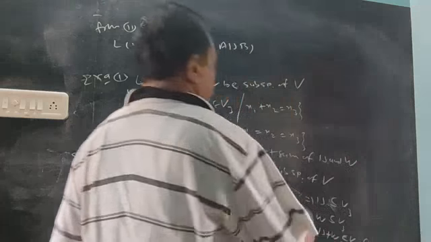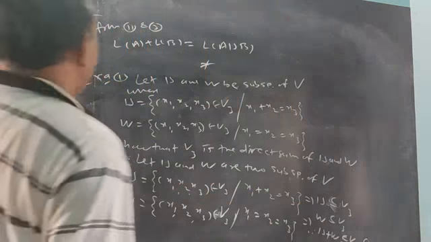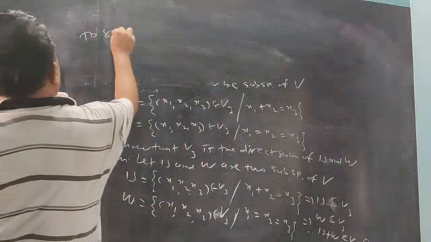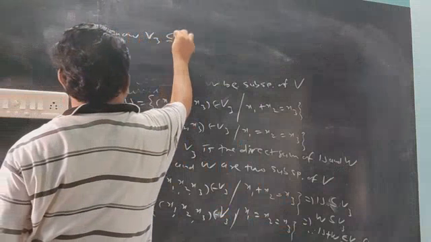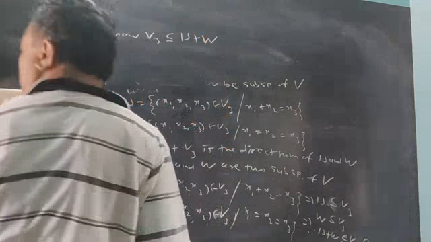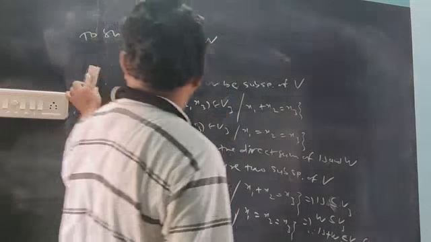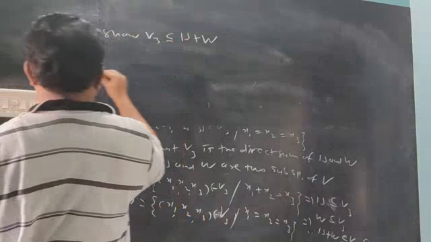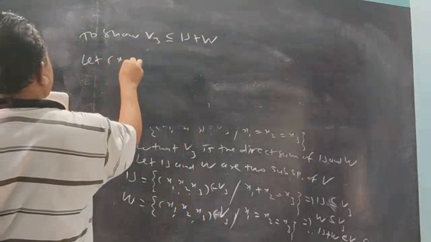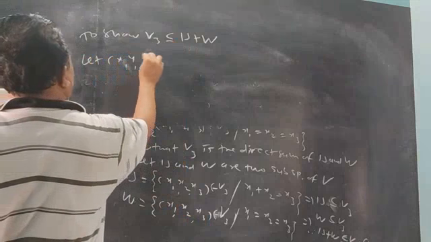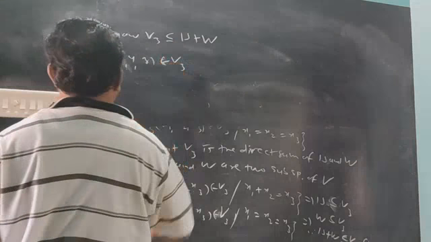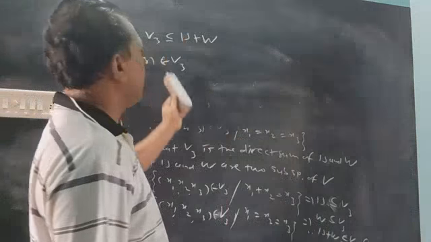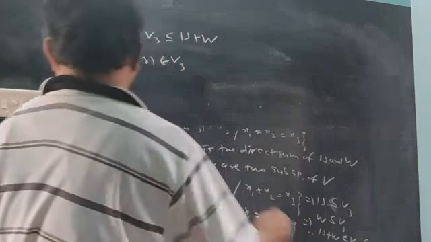So the first point, subset, is verified. Now only the second point: we need to show V3 is a subset of U plus W. If you show that, then the first point of the direct sum is clear. Same technique, take one element. Suppose I take x, y, z, one element of V3, three-dimensional, and show this element is in U plus W. This means the first element is from U and the second element is from W.